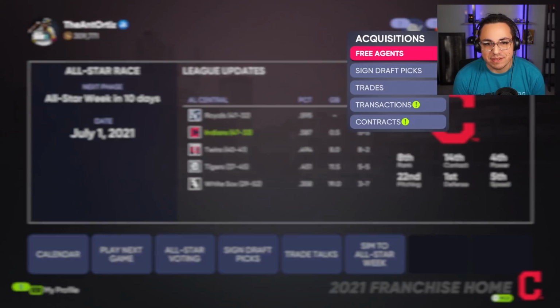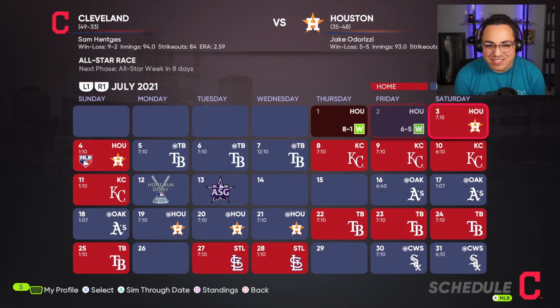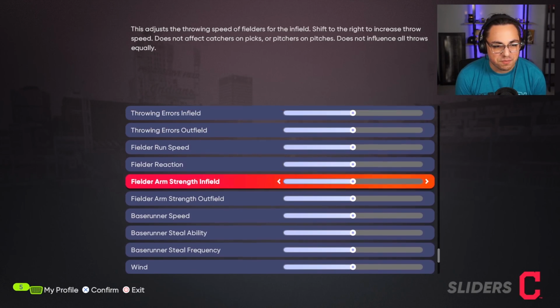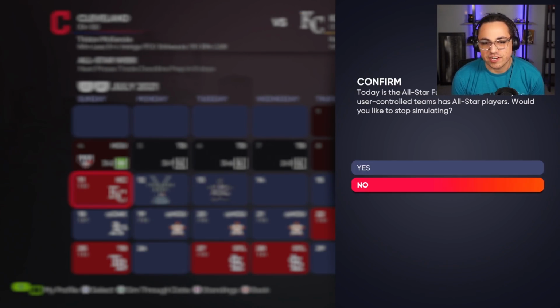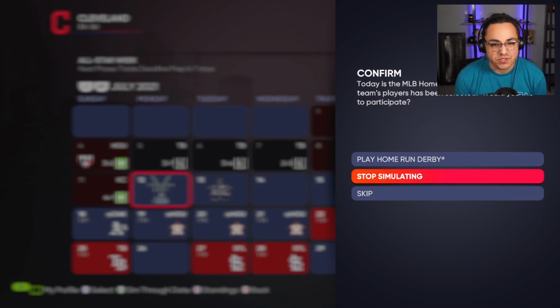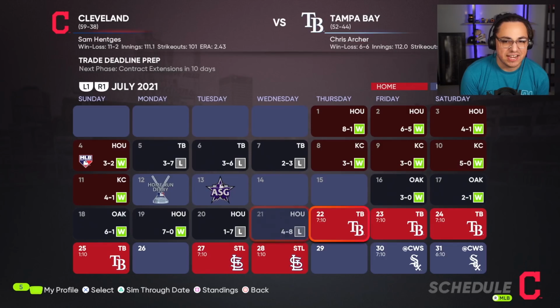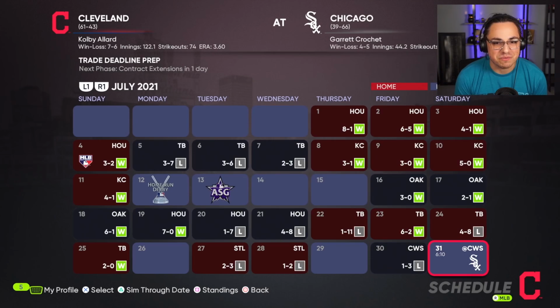No free agents have been signed. Really? What? Not a single free agent? I haven't touched any of the sliders, so everything should be fine there, even though I don't think sliders affect the free agency signing frequency. I think it's just the trade frequency. But let's see if we get through July and any player is signed, because I feel like, what's going on here? You know what I mean? We should have some sort of something.